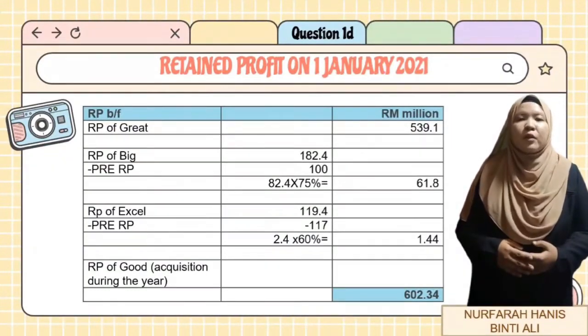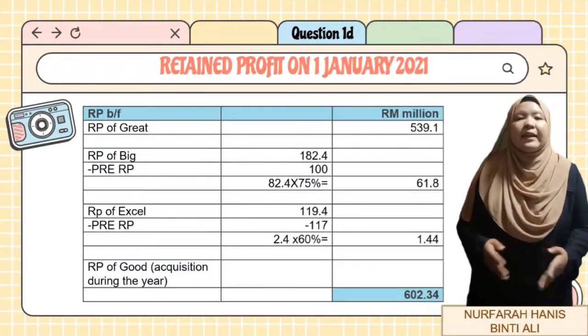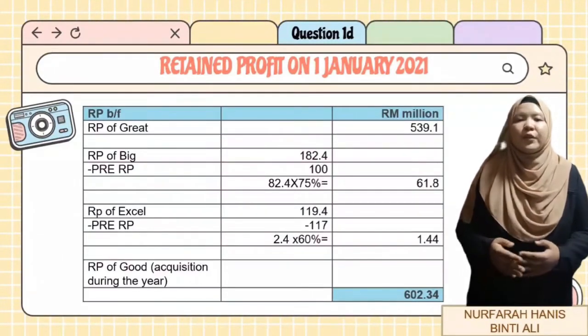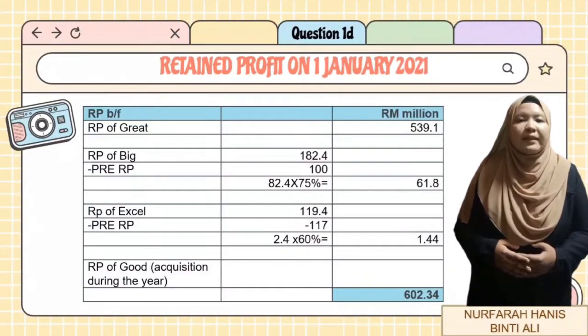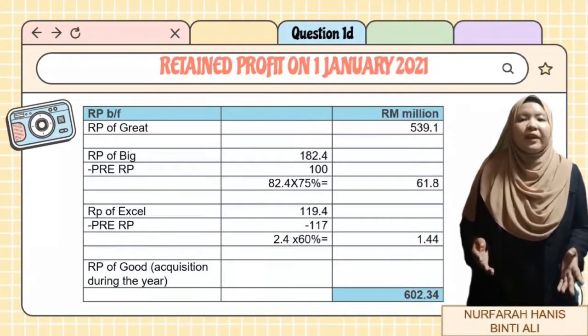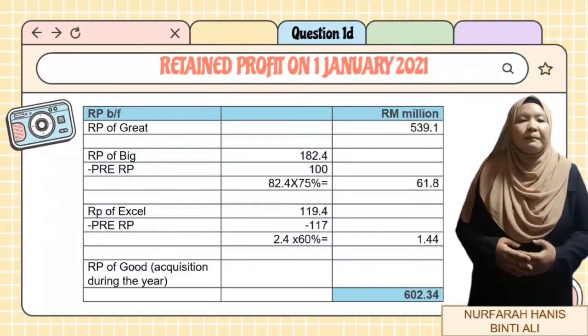Since Great Berhad was acquired during the year, it will not be included but will be recorded as acquisition during the year. In this question, there is no adjustment that is being made in the previous year. Therefore, to get post-retained profit as at 1 January 2021, it will be deducted with pre-retained profit. After we calculate the post-retained profit amount, it then will be multiplied with the percentage of controlling.